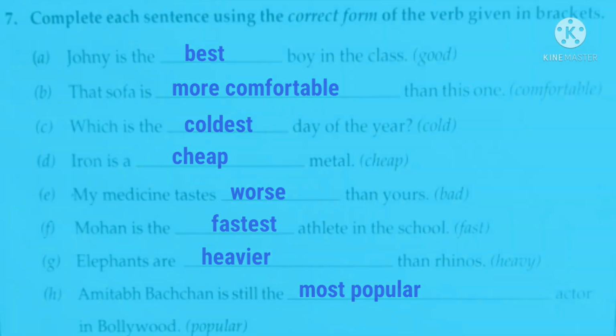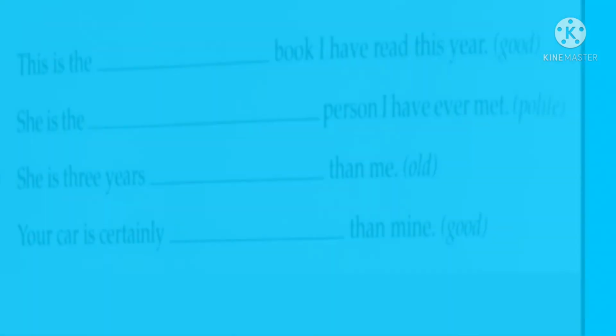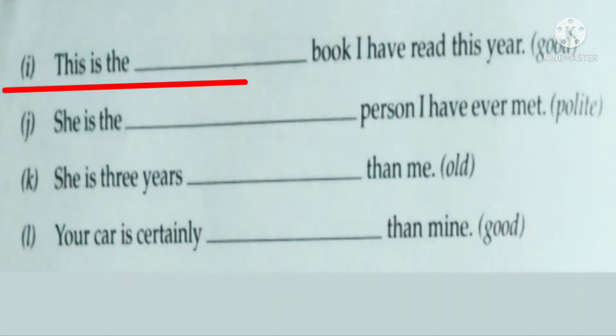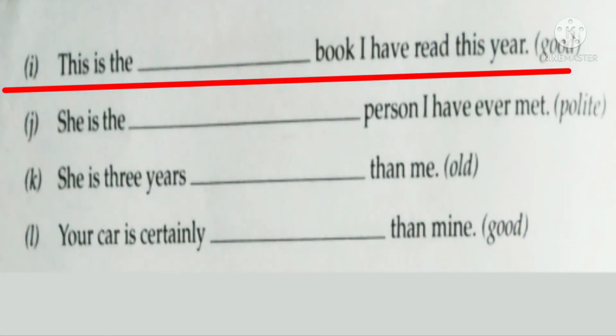Look at the next sentence now. This is the dash book I have read this year, and the word given in the bracket is good. So which degree of comparison will be used here? Yes, we will use the superlative degree of the adjective good.